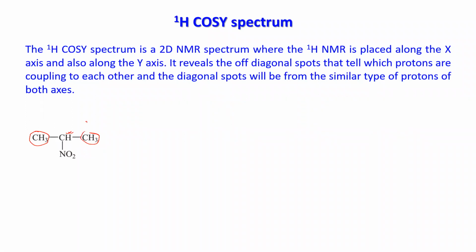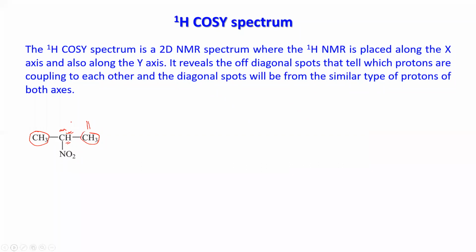So you will have a doublet for the methyl, and for this CH you have a multiplet. When the number of lines increases too much, you can directly call it a multiplet.